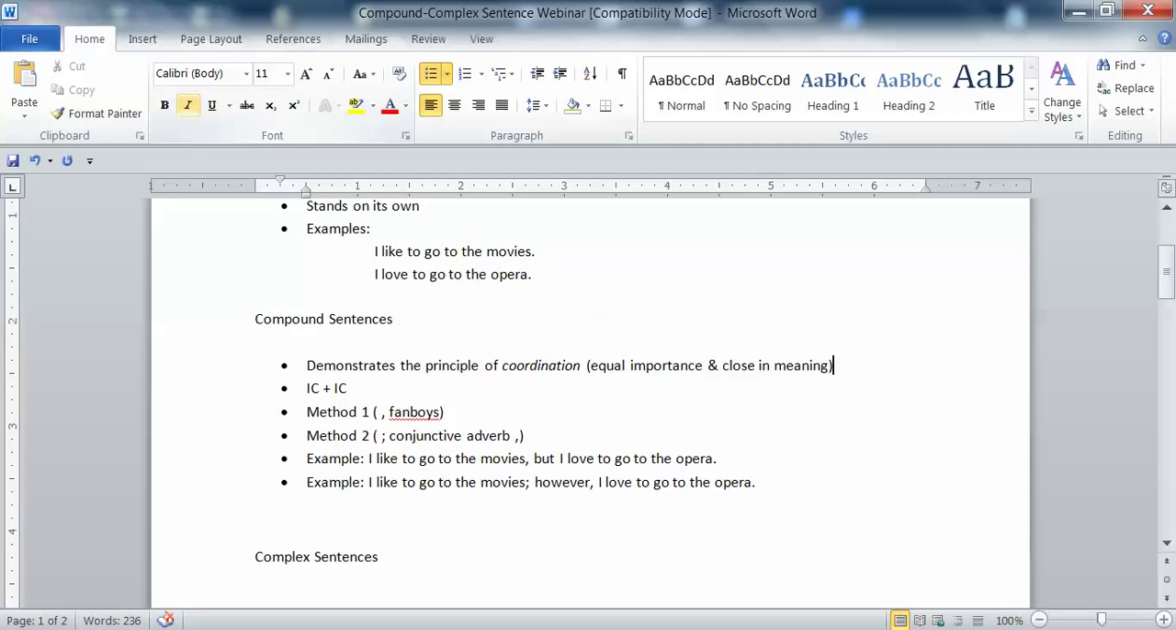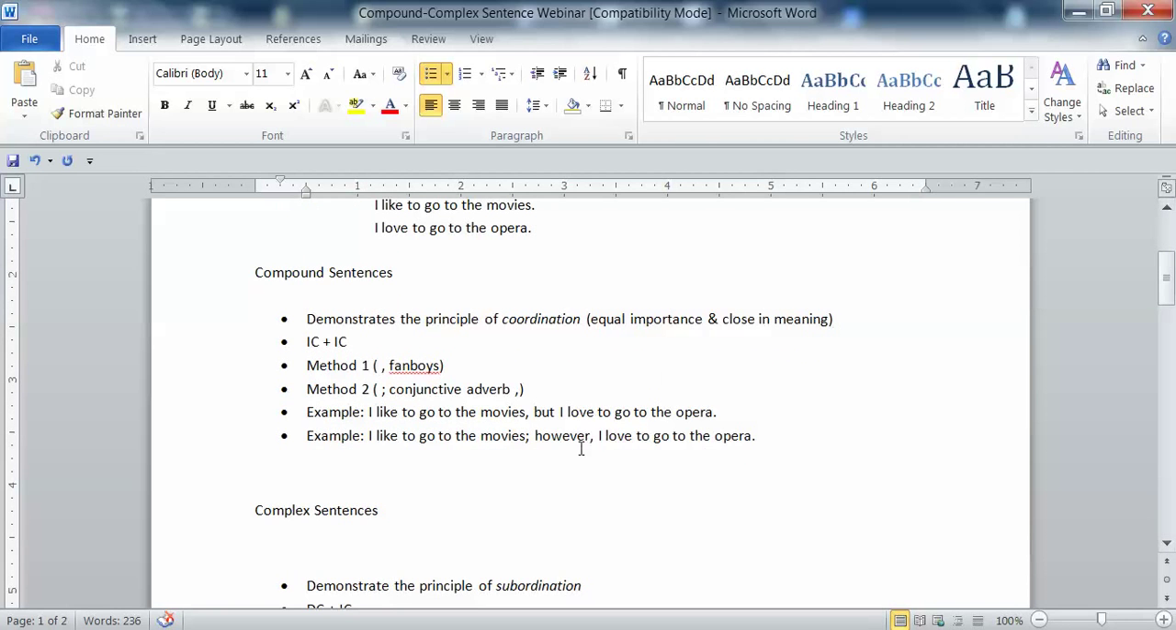So if you look at these two independent clauses that we were going over up here, you can see what they have to do with one another. This is somebody talking about things that they like to do. Both equally important, so you could join them together either with method 1, meaning a comma and a fanboy, or method 2, a semicolon, conjunctive adverb, comma. Again, the fanboys are for, and, nor, but, or, yet, so. The conjunctive adverbs, there are several of them. Examples are however, therefore, in addition, moreover, furthermore, loads of them. Go back and look at that webinar and you'll learn more about those.